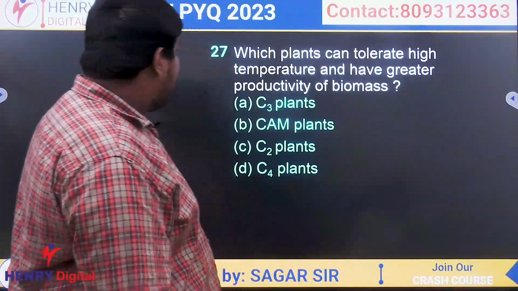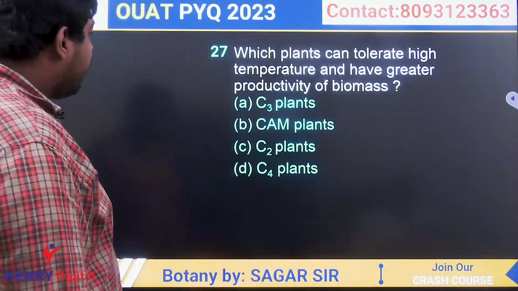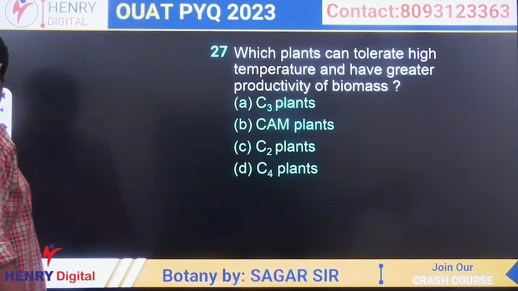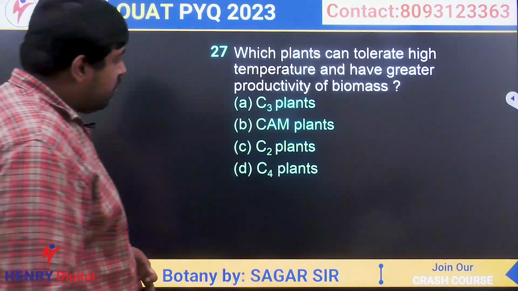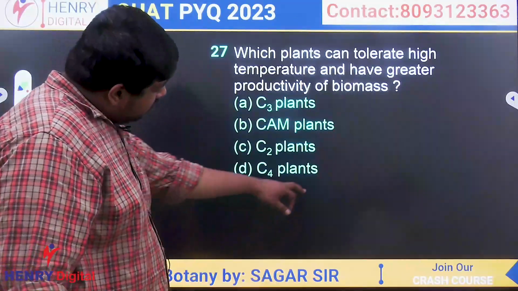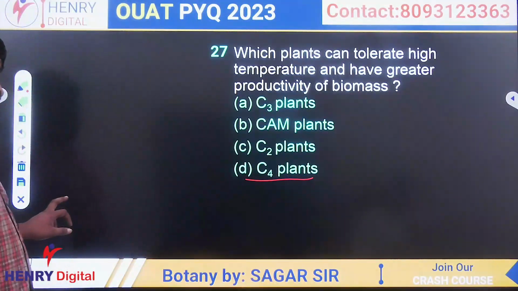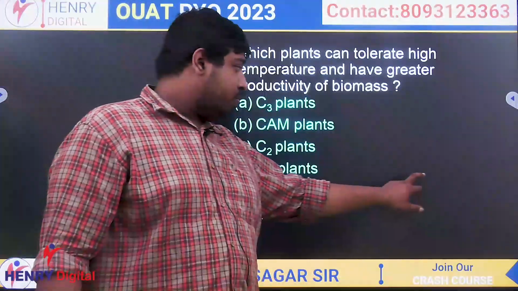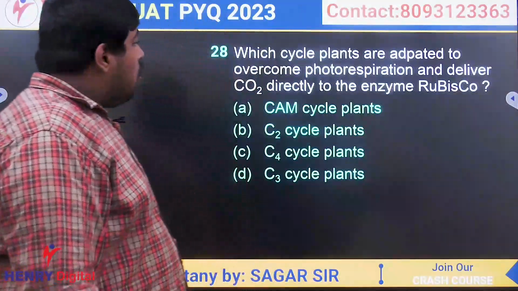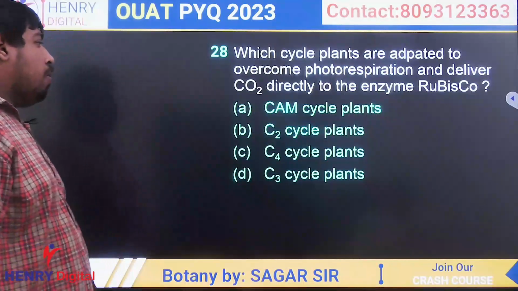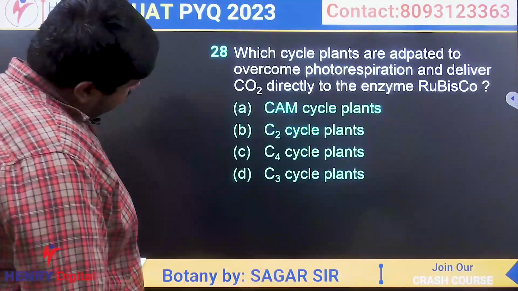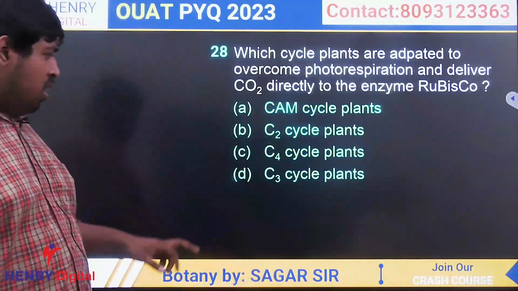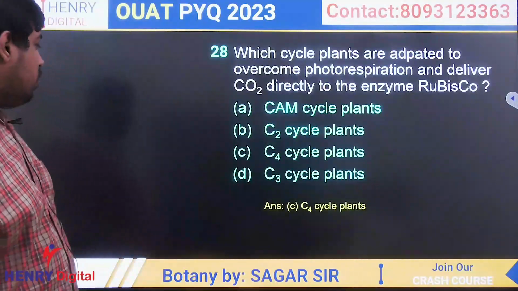Which plant can tolerate high temperature and have greater productivity of biomass? Exactly, the question is asking in which plant there will be no photorespiration. What will be the answer? C4 plants. Clear? So it is called a hot climate plant. Which cycle plants are adapted to overcome photorespiration and deliver carbon dioxide directly to rubisco? Same question. In which plant is photorespiration absent? It is the C4 plant. Clear?